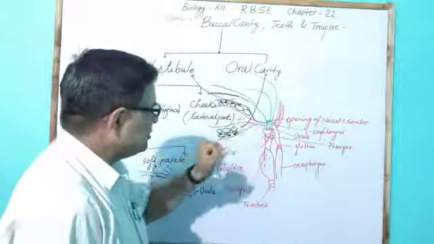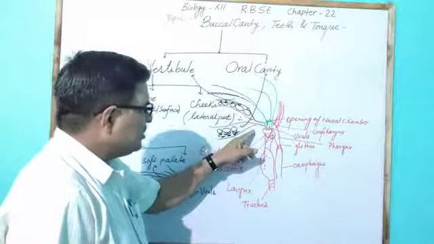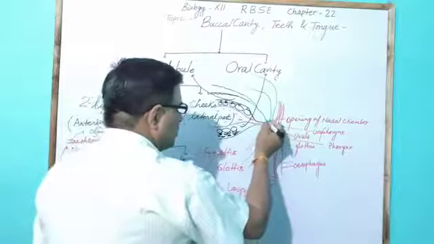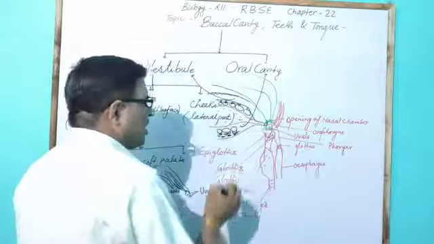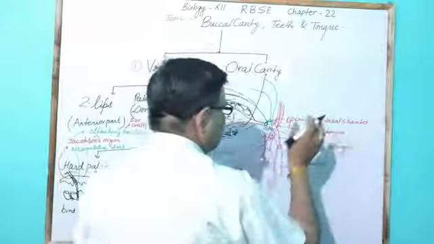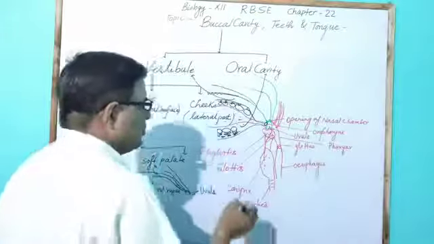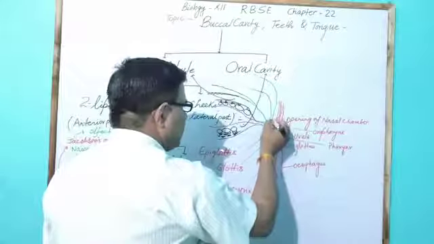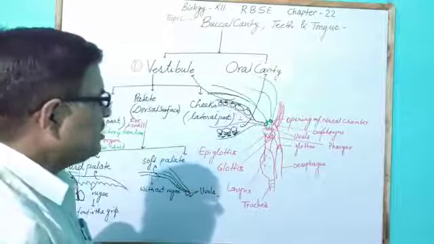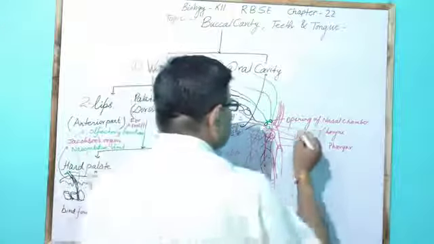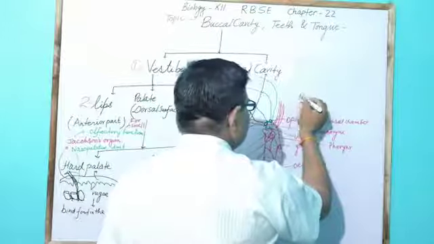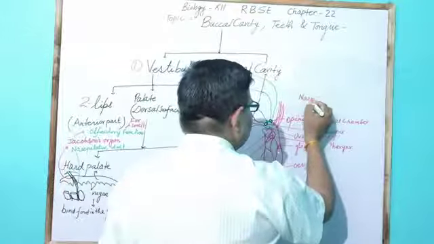This oral cavity now opens into the pharynx by several pores. The pore which opens from the mouth is called the oropharynx, and one pore is the opening of the nasal chamber, also called the nasopharynx.